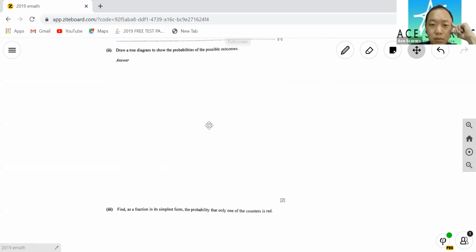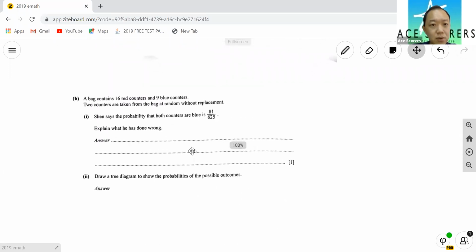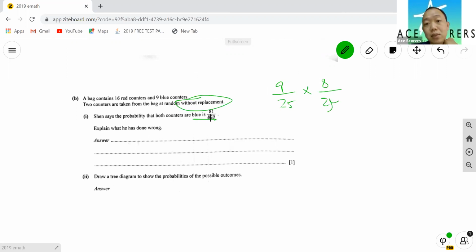Probability is okay. What do you need to know here? Let's try. So the probability, both are blue. Now blue is 9 over 25. So now if both are blue, you got to multiply with 8 over 24 because there's no replacement. That means you take out the blue, you're not going to put it back in, right?